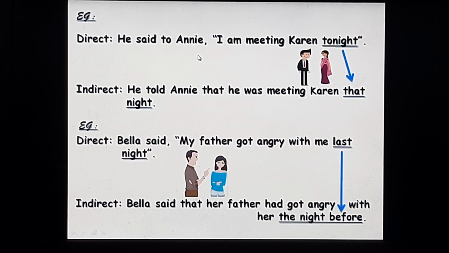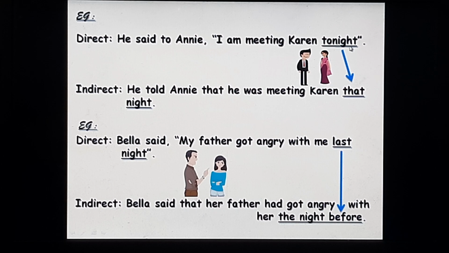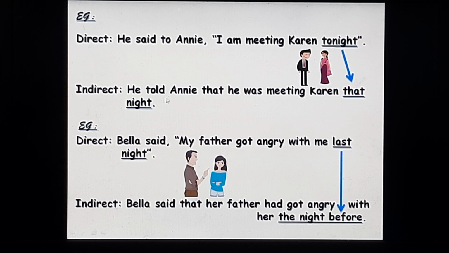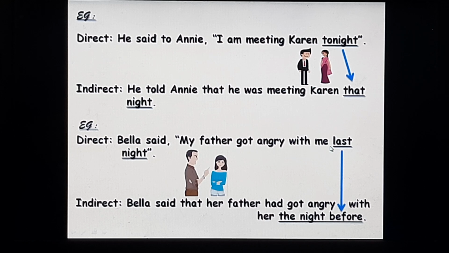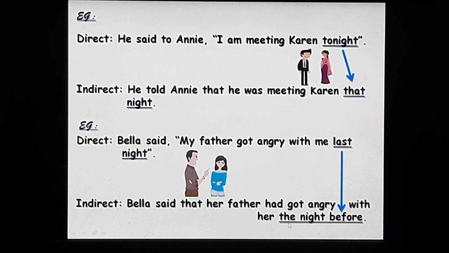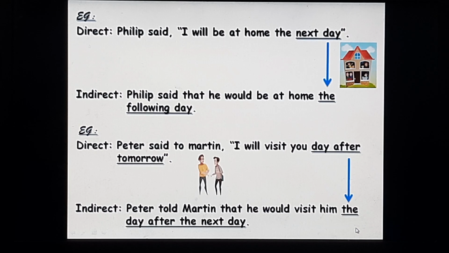He said to Annie, I'm meeting Karen tonight. Tonight will change into that night. He told Annie that he was meeting Karen that night. Bella said, my father got angry with me last night. Last night in the direct speech will change into the night before in the indirect speech. Bella said that her father had got angry with her the night before.